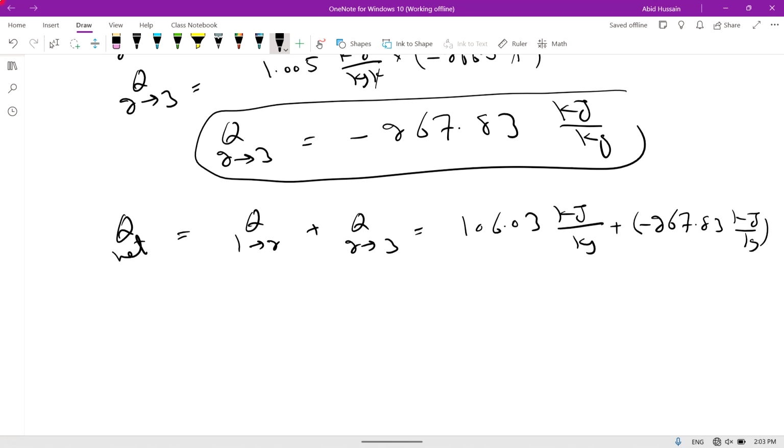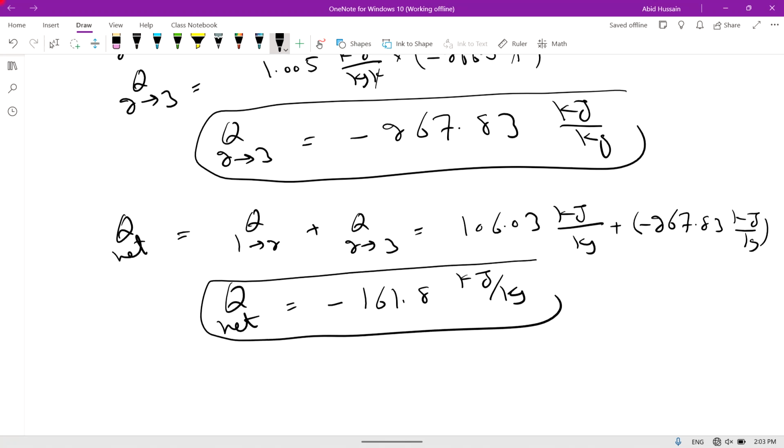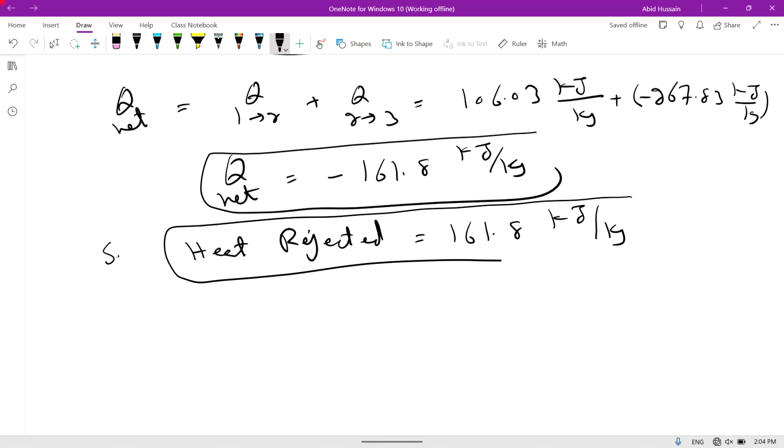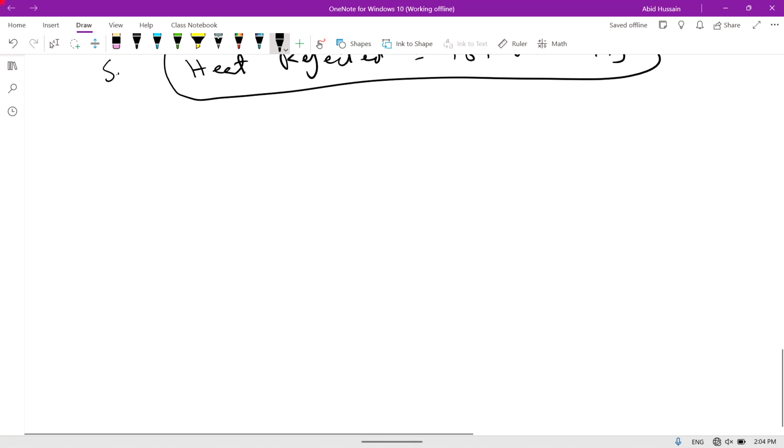So 106 minus 267 is equal to minus 161.8 kilojoule per kilogram. The negative sign means heat is rejected. So heat rejected is equal to 161.8 kilojoule per kilogram.